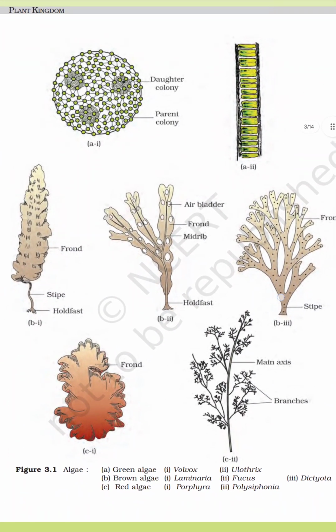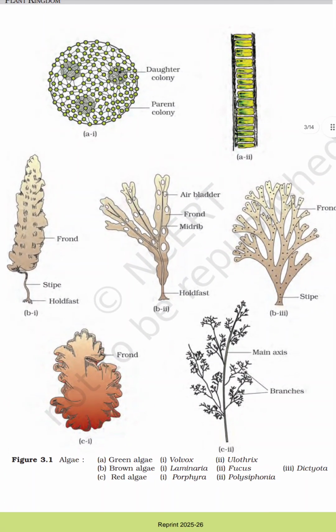Here we can see pictures of different types of algae. The first one is Volvox. This is the parent colony, and these inside are known as daughter colonies. And this one is known as Ulothrix.